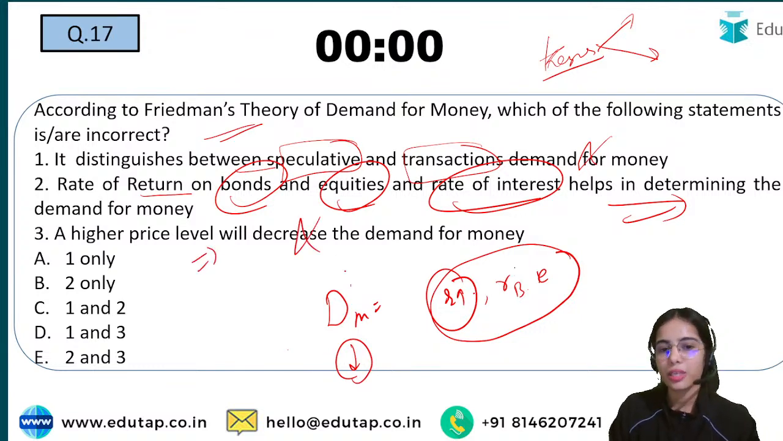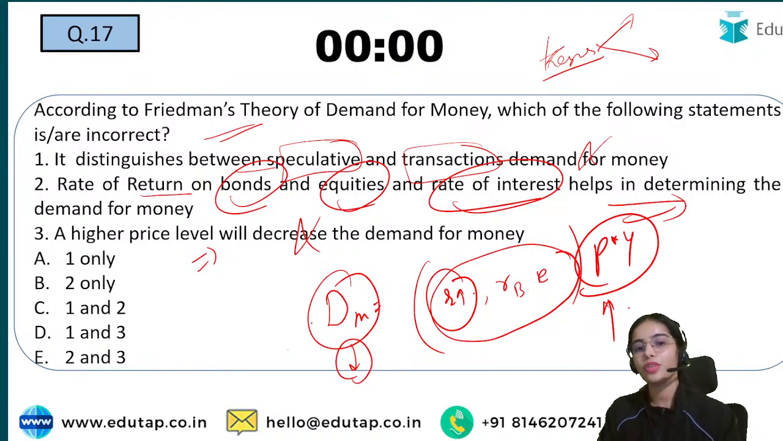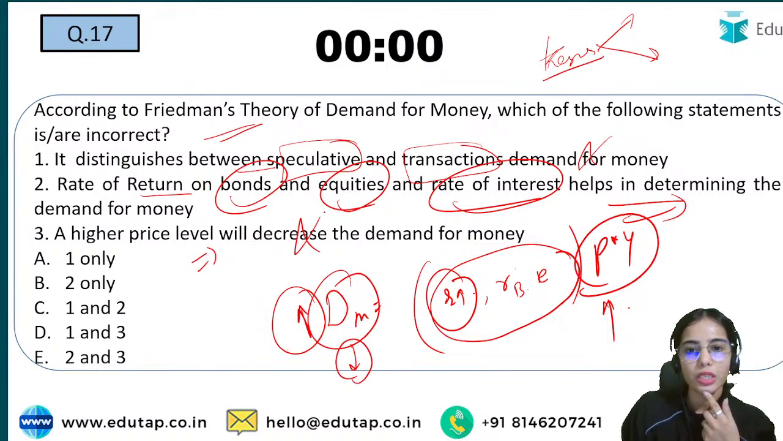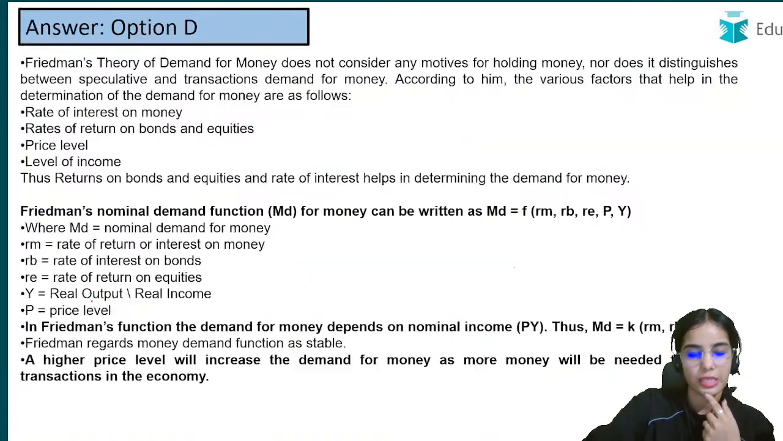No. The demand for money depends upon your price level and income also. If your price level is high, you will demand more money because you will require more money for transaction purposes. Okay, so here only the second statement was correct, the 1st and 3rd statements were wrong. So D is the answer here. Yes, D is the answer here.